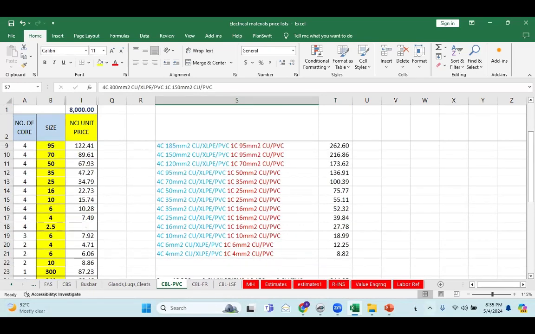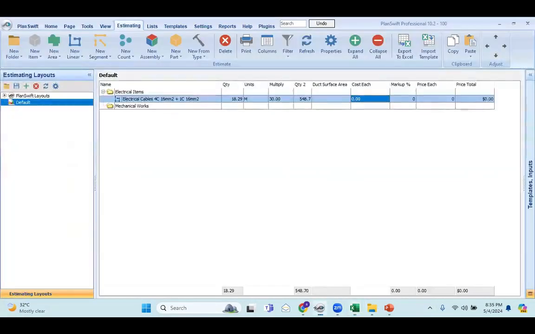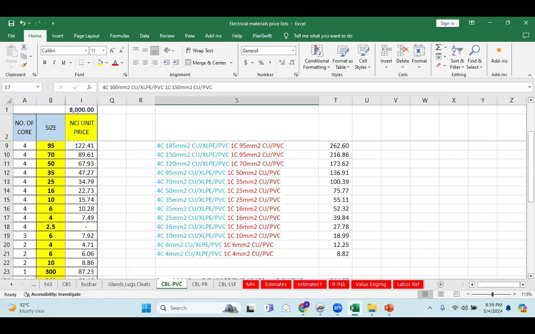So what I'll do is I'll again go to my PlanSwift. I'll check 4 core 16 mm, 1 core 16 mm. What is the price of this particular cable? So let's say this is the current copper price, and this is the price for my total cable, like 16 mm square XLPE plus 16 mm square copper, I mean the earthing cable. So this is the price, 27.78.